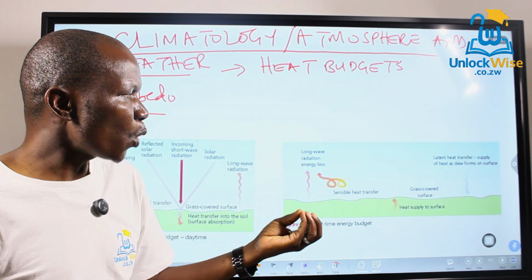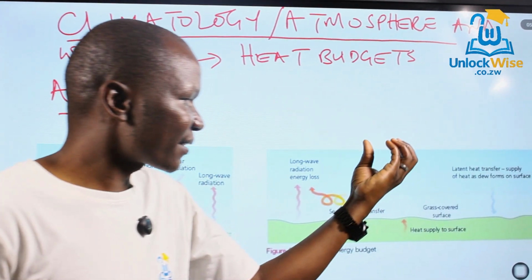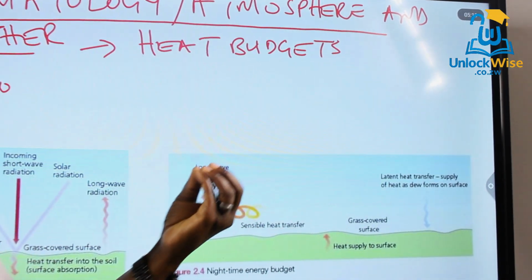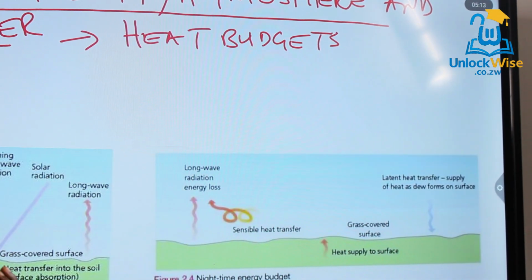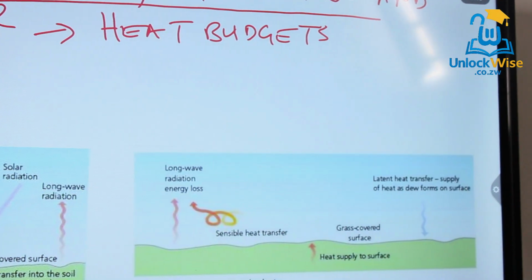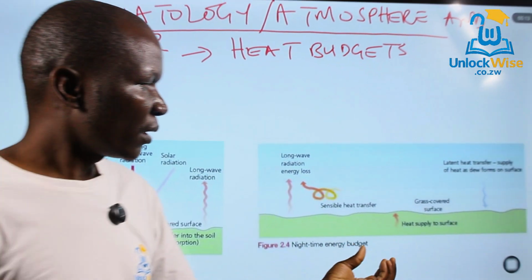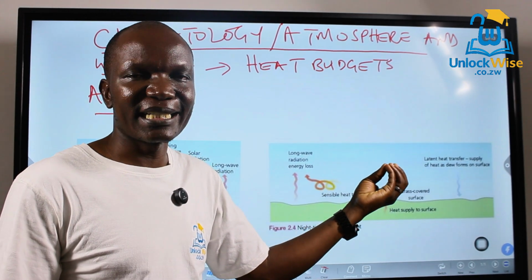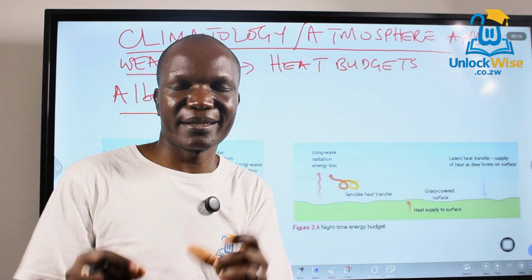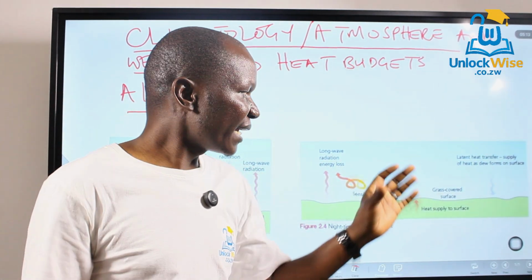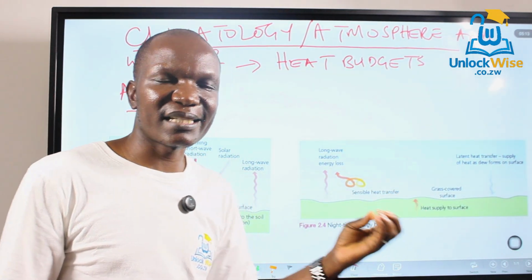But at the same time, there's also what we call subsurface supply. That heat that was actually absorbed by the surface during the day, right? It is released back to the surface at night. So that becomes our source of heat. Since we don't have the sun, here with the nighttime model, the heat is coming from the what?